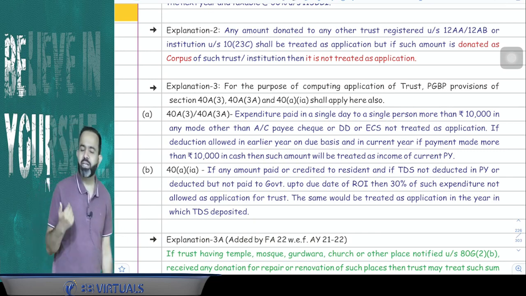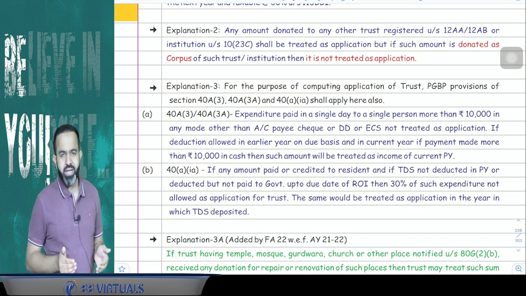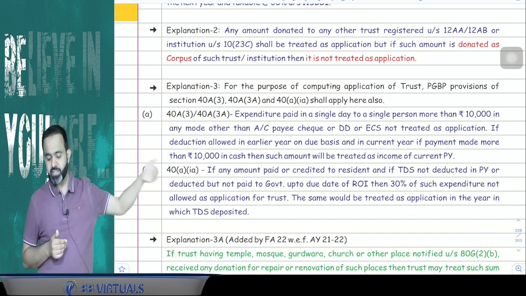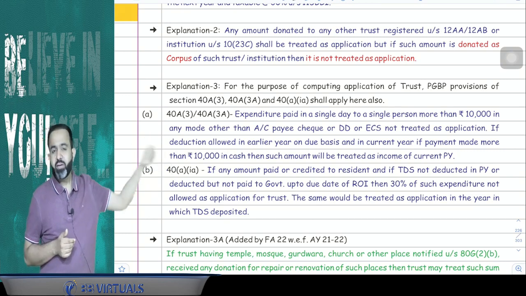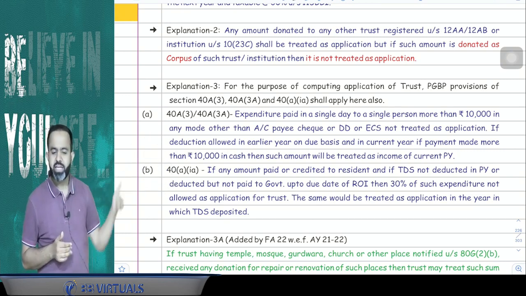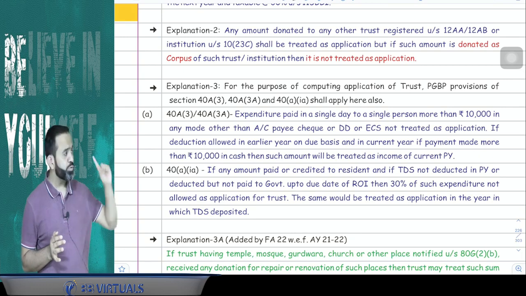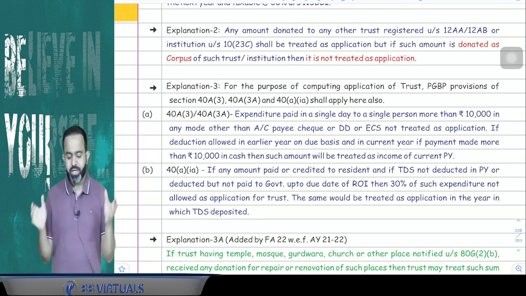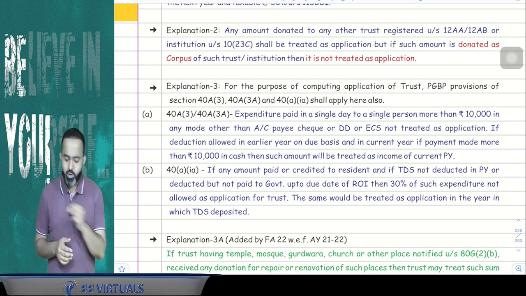So for an example, our trust name is Wave Creators, and suppose we made the donation to the Tirupati Balaji Trust. That trust is also registered under section 12AB, and we are giving the normal donation, then it will be treated as application for us. But suppose we are giving the corpus donation, then obviously it will not be treated as application for us. You got my point or not?